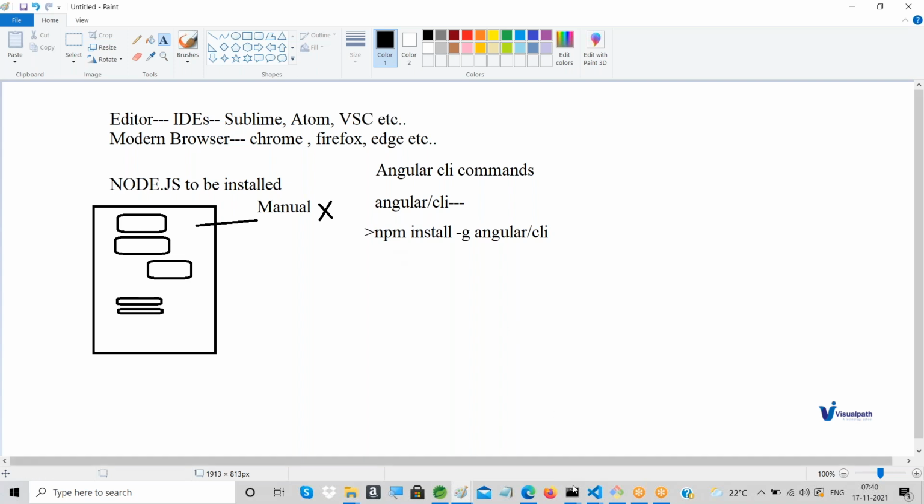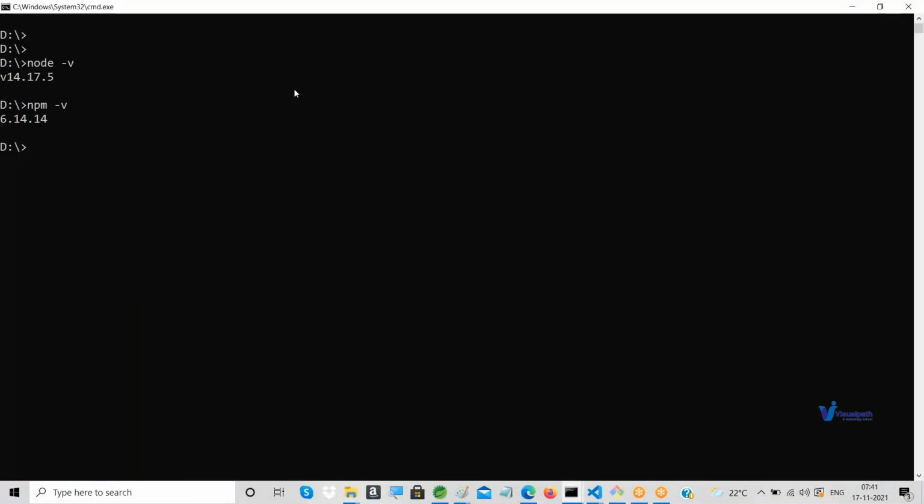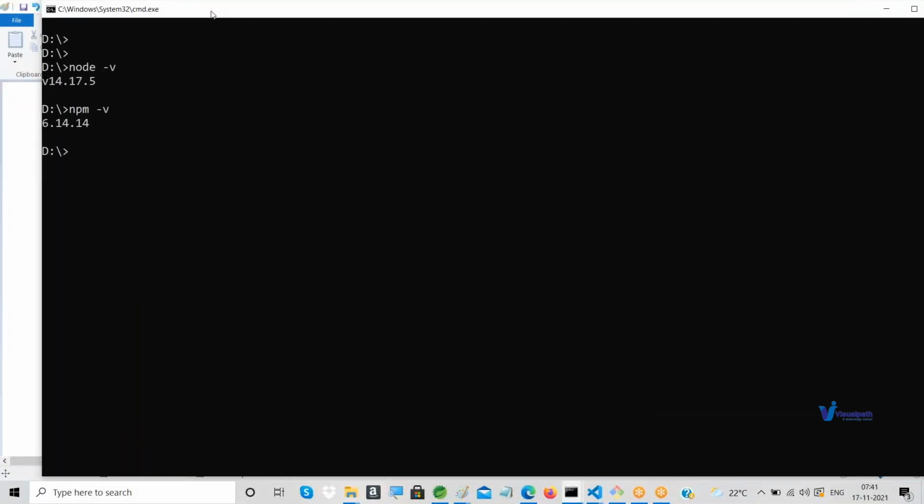Now just some cross checking, as I told you for Node as well, right? Once the installation is done with respect to Node, we checked node -v for checking the version of Node, and same is the case with npm, right? Now we have to check Angular also. So the version of the Angular CLI, Angular, whatever it is. So to check it, we have to use a command called ng -v.